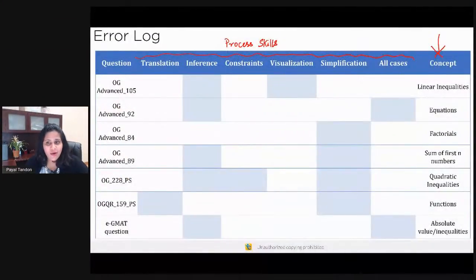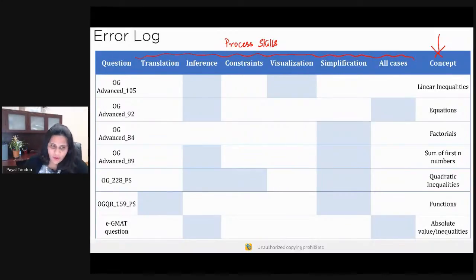Okay, so again, there are certain concepts, there are certain process skills, and these are what we call process skills. There are certain process skills which are more applicable on certain questions. For example, you can see that inference process skills are a lot more applicable on algebra questions. Simplification is a lot more applicable in algebra questions. Translation also is applicable. Again, it depends upon the kind of question. Likewise, visualization, depending upon the type of question. So again, that is what is going to be our primary focus.